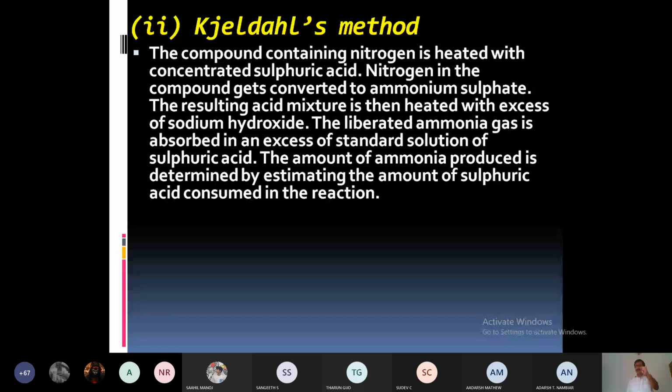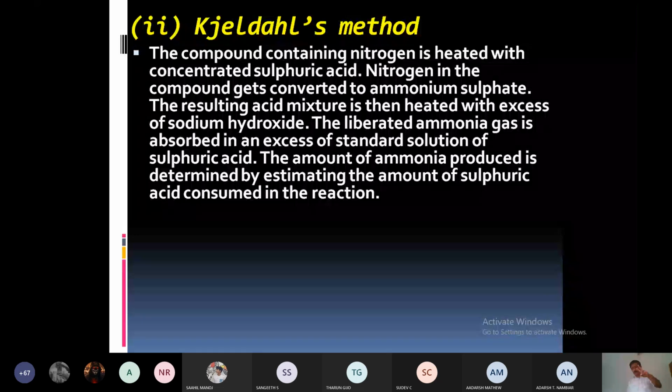Now the second step, when this ammonium sulfate is heated with sodium hydroxide, an alkali, the ammonium salt, ammonium sulfate present in it will be quantitatively converted to ammonia gas. That is the principle of Geldas method.